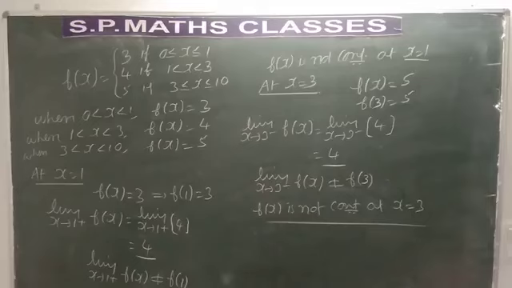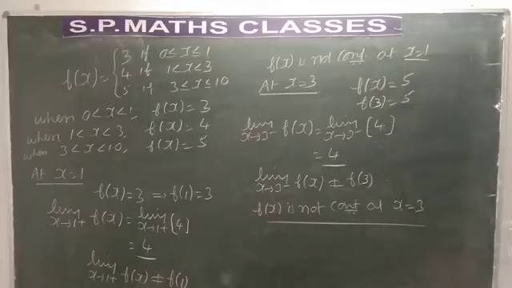We have to check the continuity at x = 1 and x = 3. At x = 1, f(1) will be 3. But when you take the right hand limit, it will be 4. So limit as x tends to 1+ of f(x) is not equal to f(1). We conclude that f(x) is not continuous at x = 1. Suppose you take x = 3, f(x) will be 5, f(3) will be 5.